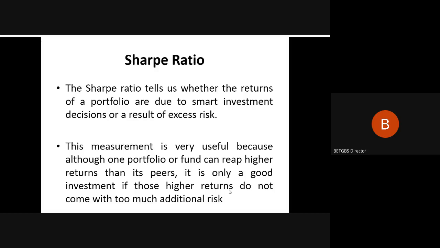One is you are smart, in the sense you have better or more knowledge or information than the market or the rest of the players, or else you have taken up the higher risk, and to accommodate this higher risk you are going to get the high return. So these are the two possibilities that Sharpe has considered.